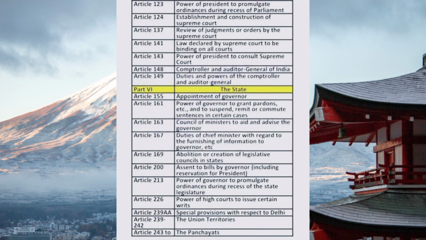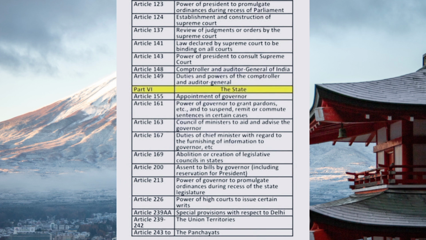Let's start with Article 123. Power of President to promulgate ordinances during recess of Parliament. Article 124. Establishment and constitution of Supreme Court. Article 137. Review of judgments or orders by the Supreme Court. Article 141. Law declared by Supreme Court to be binding on all courts.